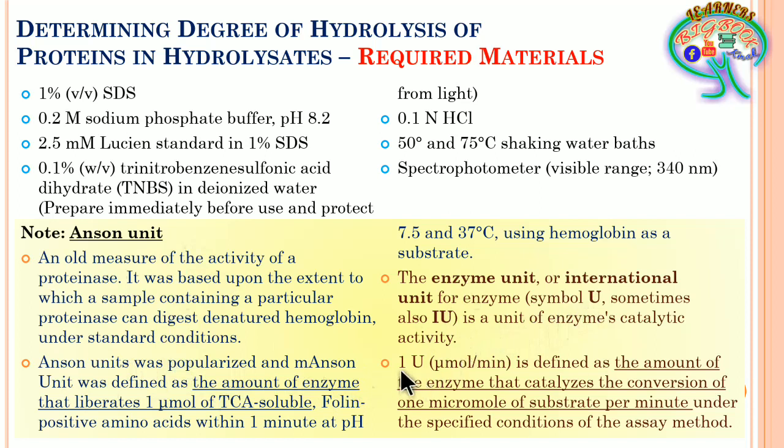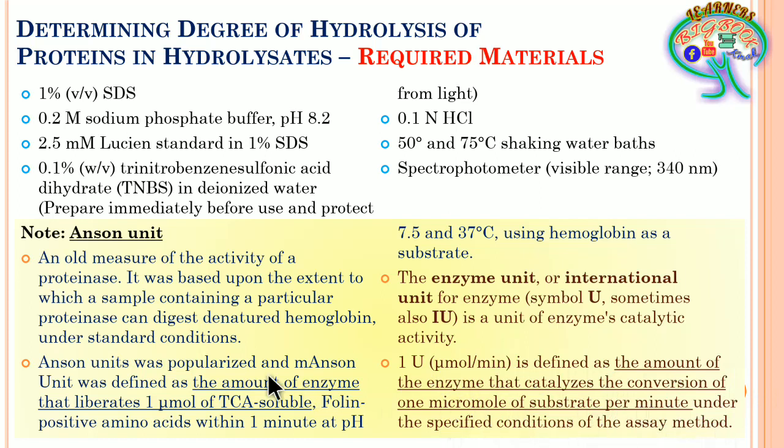When you consider 1 unit of enzyme activity, or enzyme unit, it is nothing but micromolar per minute. Here, 1 micromolar per minute is defined as the amount of enzyme that catalyzes the conversion of 1 micromolar of substrate per minute under the specified conditions of the assay method.